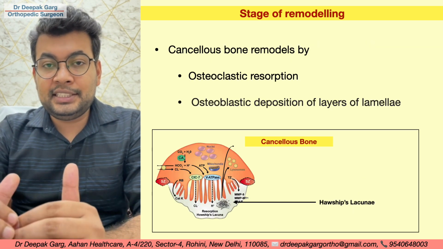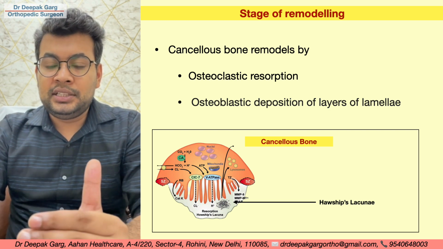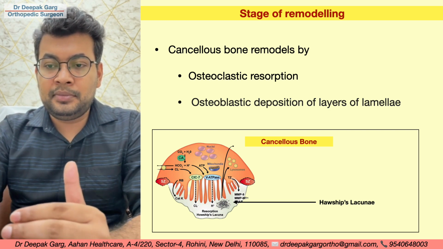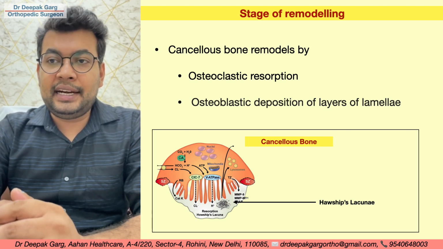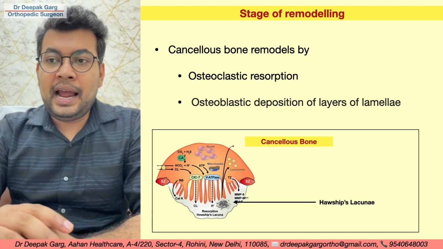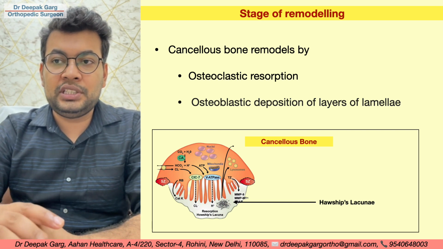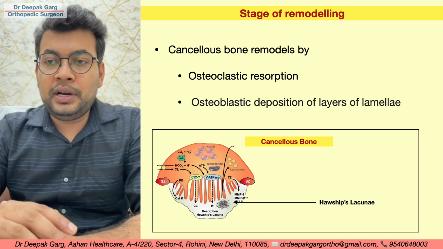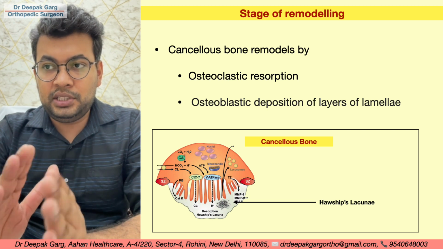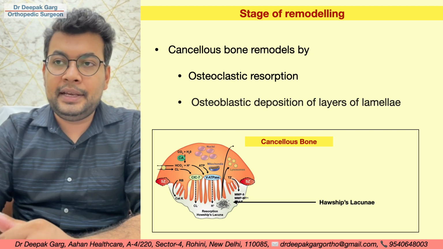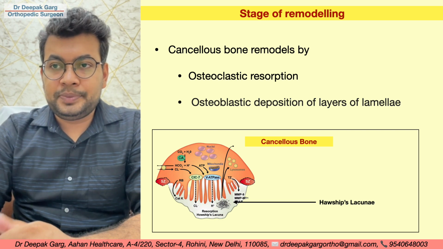Now in the cancellous bone there is no Haversian canal system, but they will just arrange the collagen fibers in some manner and lead to calcification there. So there is direct osteoclastic resorption, and we can see these Howship's lacunae are formed out of this resorption of the bone. Then osteoblasts will come and deposit bone in these layers of lamellae, and this is how remodeling happens in cancellous bone.